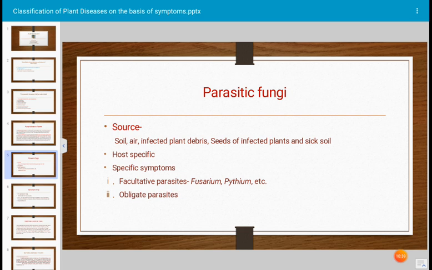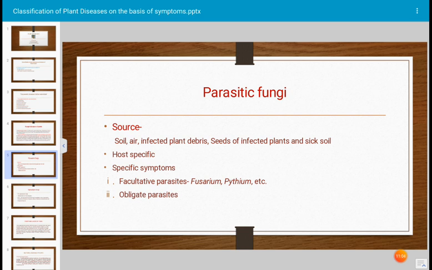Host specific nature means some fungi require a specific type of host. For example, Fusarium oxysporum form species does not cause wilt disease of any other plant.